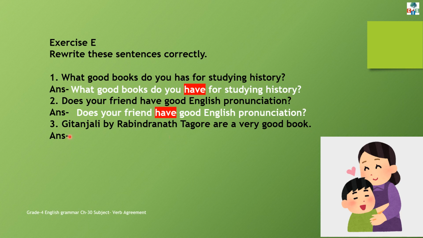Third, Gitanjali by Rabindranath Tagore are a good book. Now here we are talking about Gitanjali. It is a singular subject. So we will use a singular verb. So instead of are, we will use is. Gitanjali by Rabindranath Tagore is a very good book. So like this, try to do this exercise.